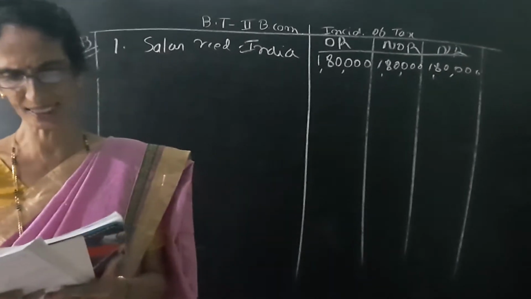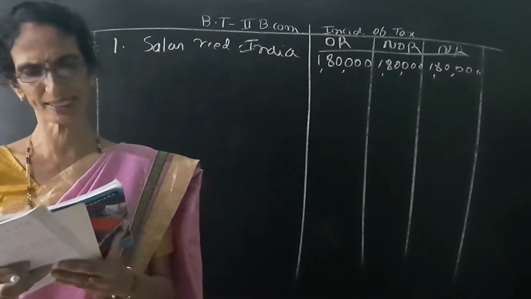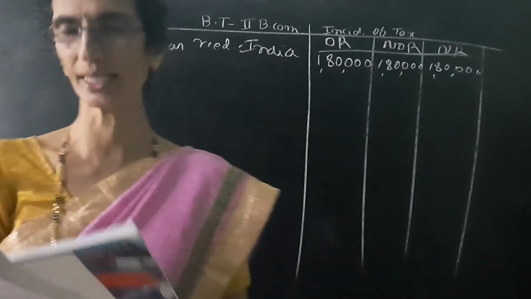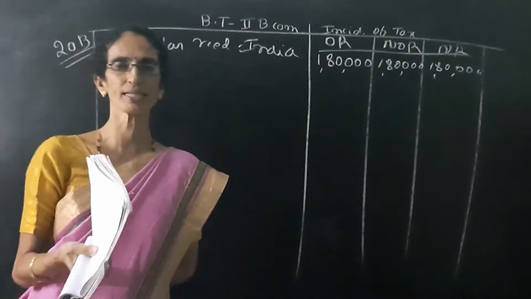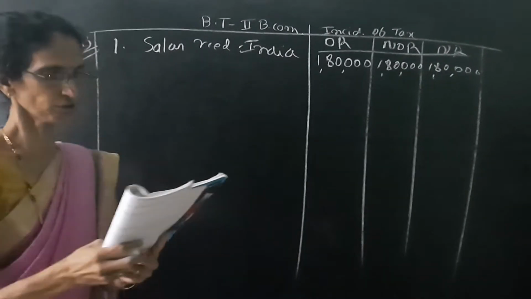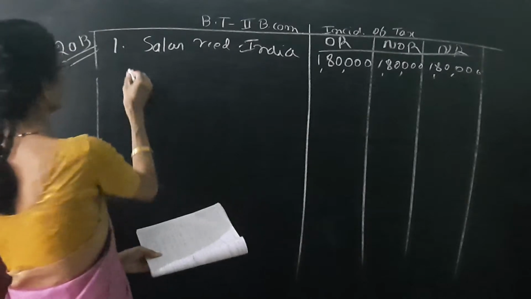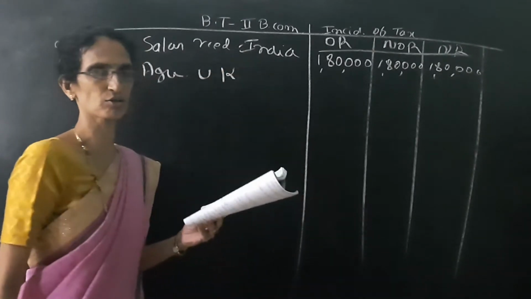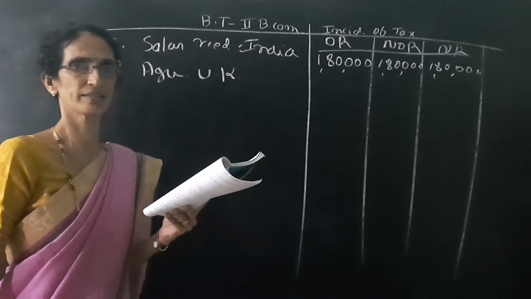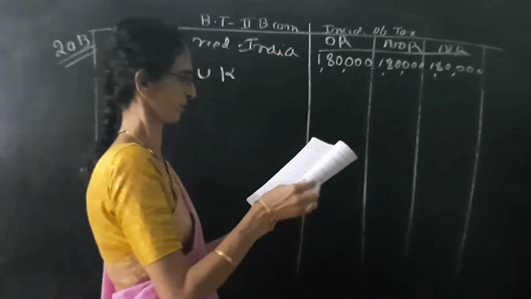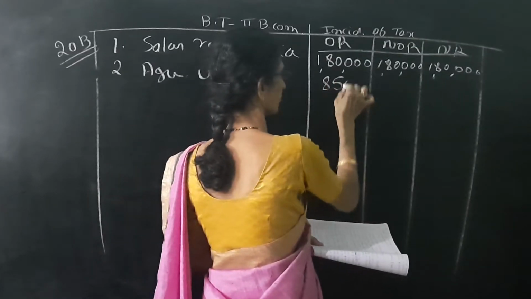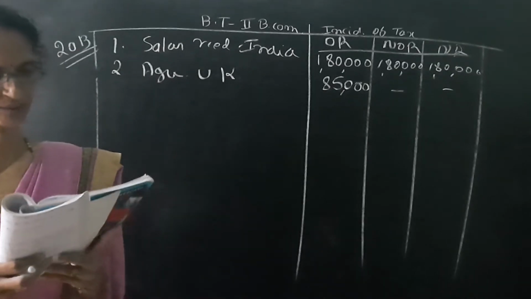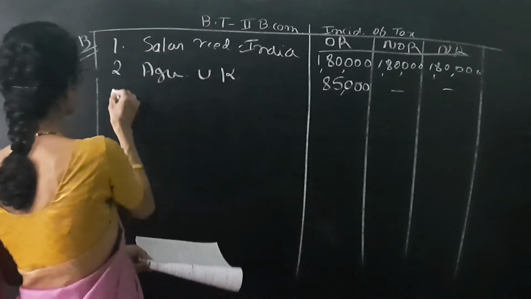Next one is agricultural income from land situated in UK. Within bracket it is given 50% is remitted to India. Once again, if it is remitted to India or brought to India, leave it. So the agricultural income is in UK, foreign income. First column yes, then two columns dash, dash. So amount is given 85,000. So 85,000, dash, dash.